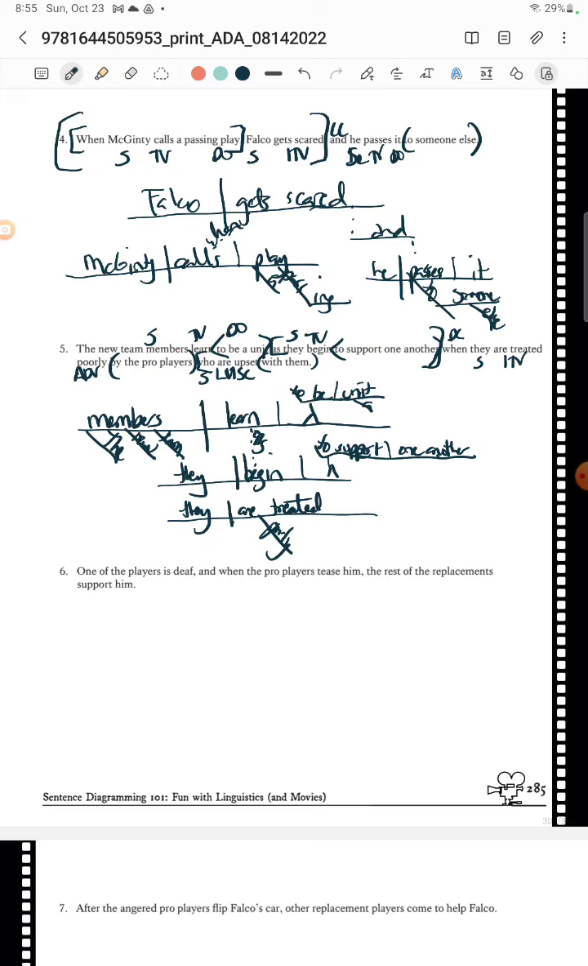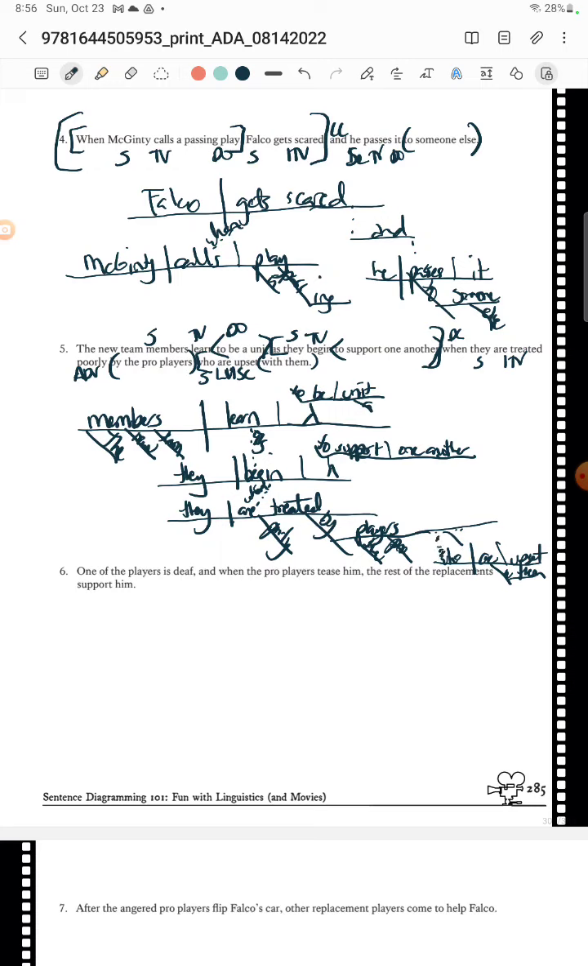And then let's hold here because we've got a "when," so that happens when, and then they are treated poorly by the players. It's the pro players, and then those players are upset, right? So you're like, who are upset? And then why are they upset? They are upset with them. Getting into the space of the next one. And then this would be a dotted line, right? From players to connecting that adjective.